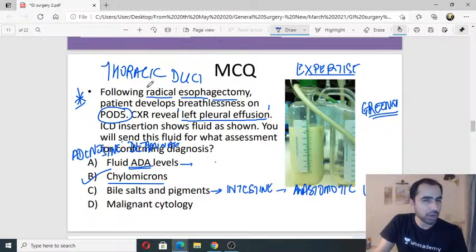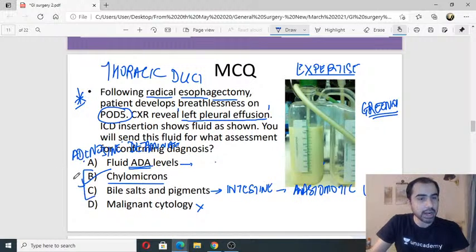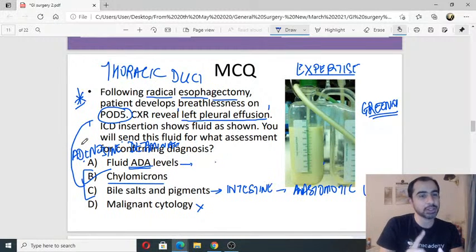Malignant cytology is not in this bearing. It's not going to be on post-op day 5. So that has no bearing in this case. But these two definitely can be a cause of post-operative pleural effusion, especially post-op day 5.